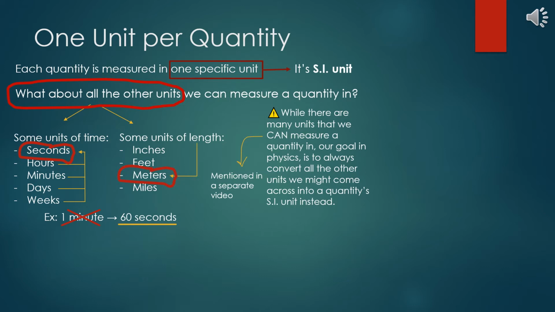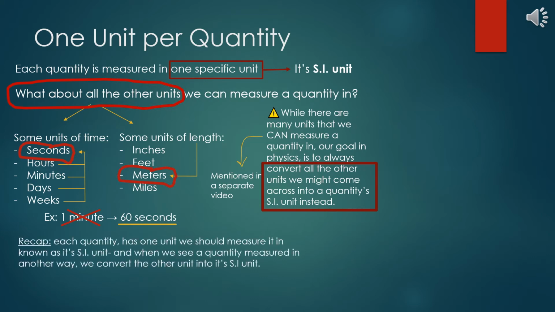And if we find length measured in a different way, we would then convert that into meters, because we use meters as the SI unit for length, nothing else. So basically, for now, all I've said is that each quantity has one unit we should measure it in, its SI unit, and when we see it measured in another way, we convert it into the SI unit, because again, each quantity is paired with one specific unit. As always, feel free to pause the video and rewatch if you find it necessary.